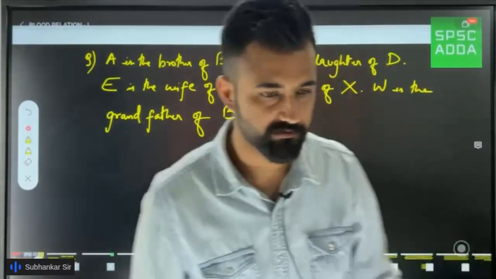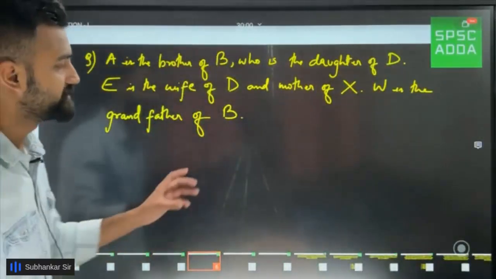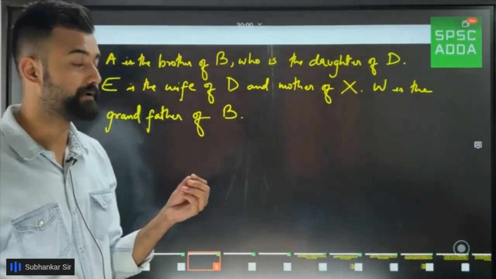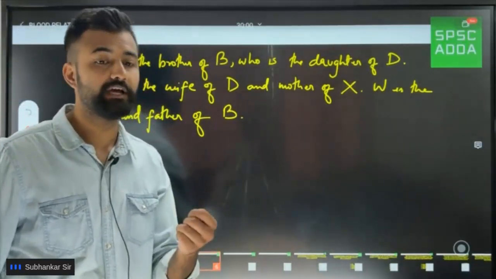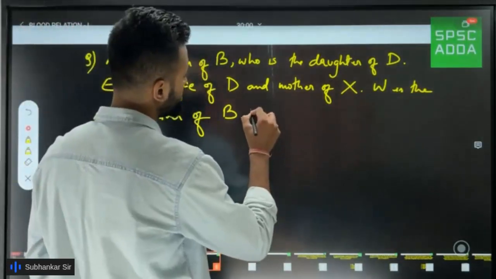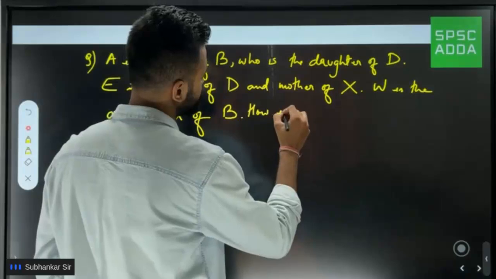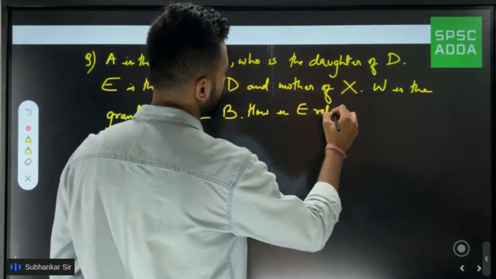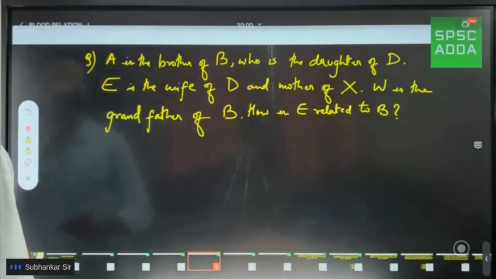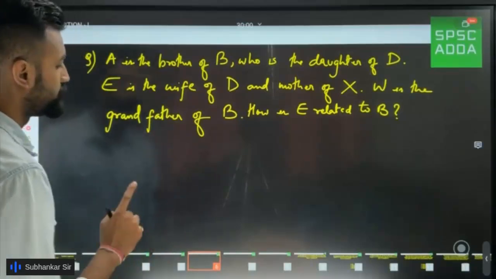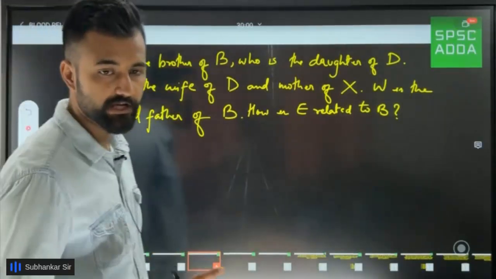Coming back to this. Suppose I have written this question, and based on this question, what I want you to do is make the blood relation family tree, and you need to answer. So what is the question they are asking? They are asking how is E. Firstly, let's draw the family tree on this question. So we'll write each and everything line by line and we'll draw it together.